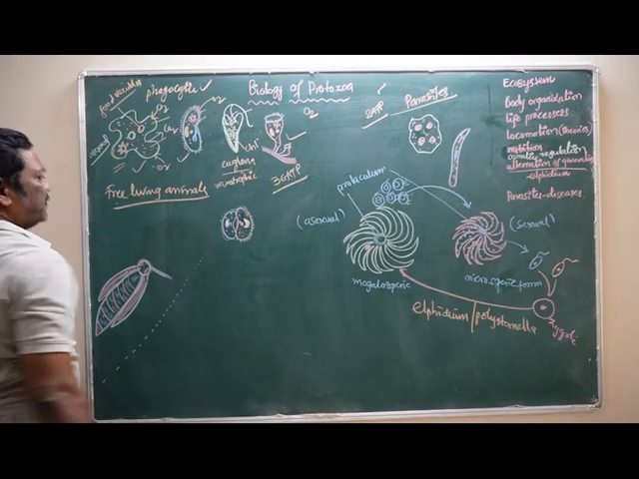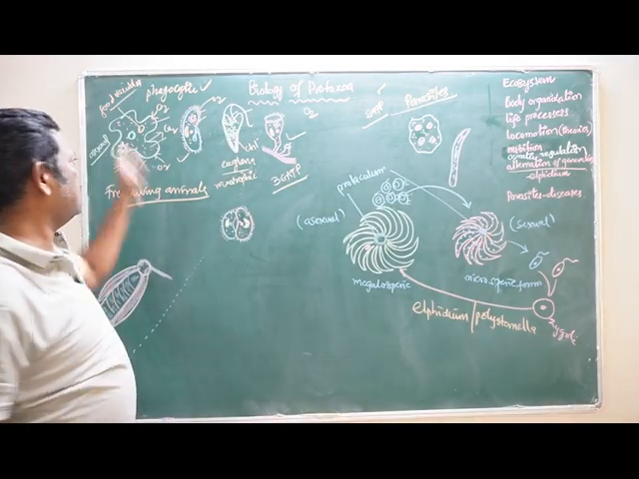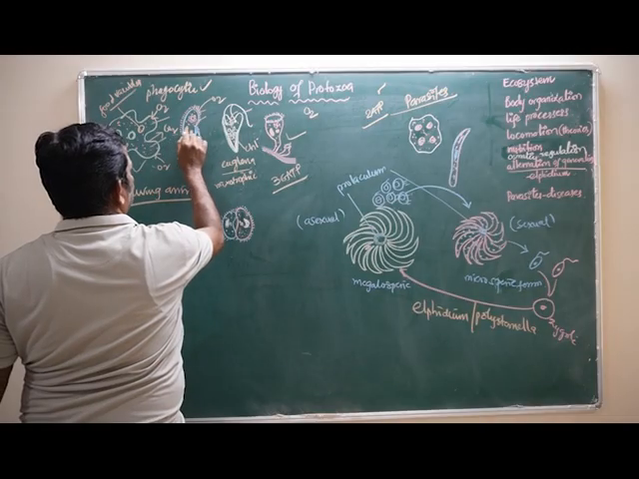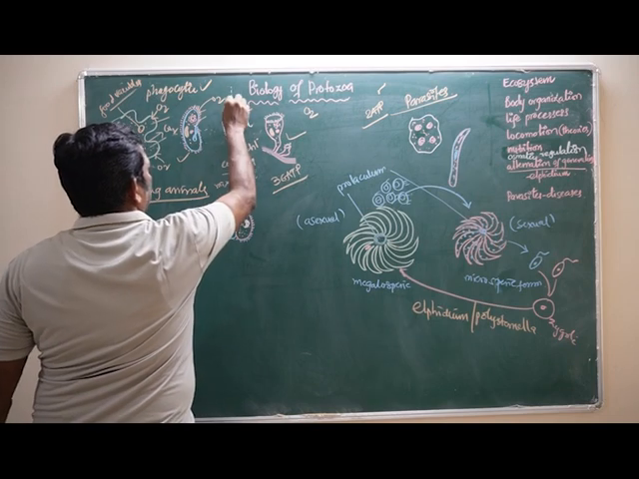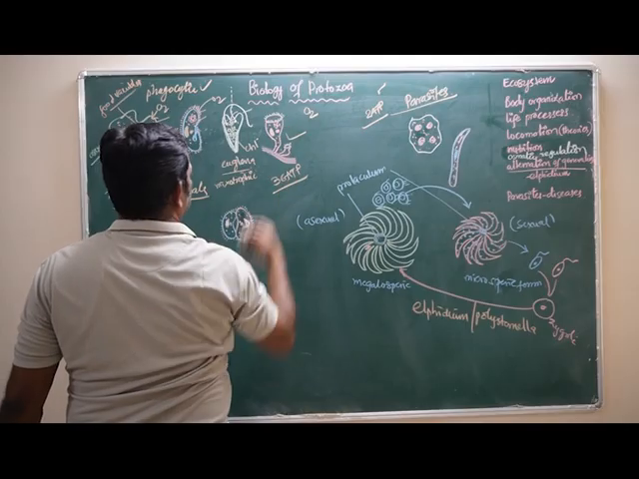Only asexual reproduction, either by binary fission, that is irregular binary fission in any direction. In ciliates like Paramecium, it is transverse binary fission. In Euglena, it is longitudinal binary fission. Now, the sexual reproduction.